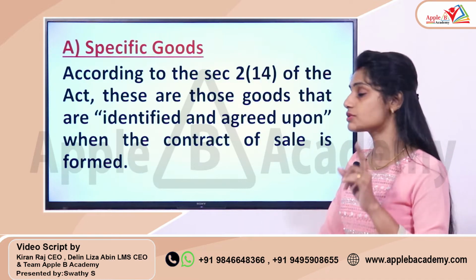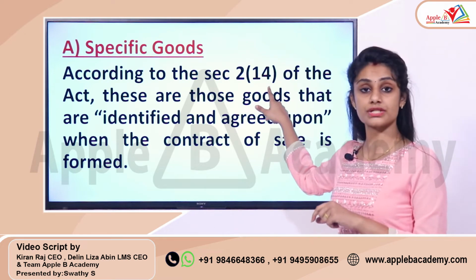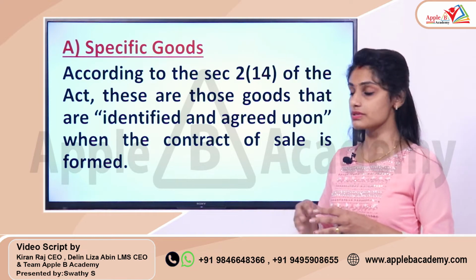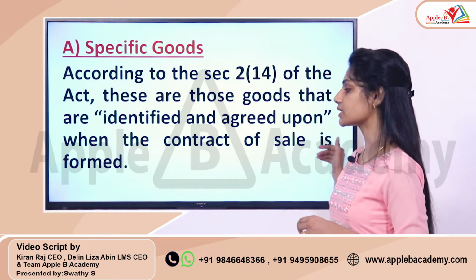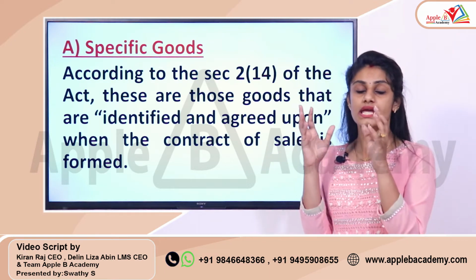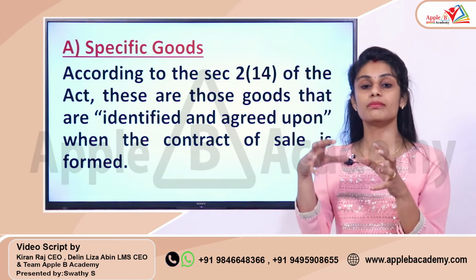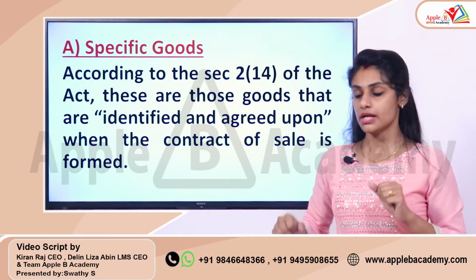Okay, now moving to the first category, specific goods. Specific goods is defined under section 2 subsection 14 of the Sale of Goods Act, and as per that, specific goods are goods identified and agreed upon when the contract of sale is formed. That means if a particular good is considered to be specific, you should be able to identify those products from a number of products.